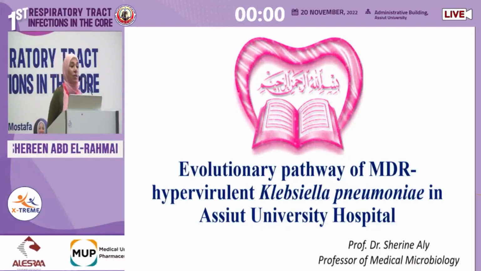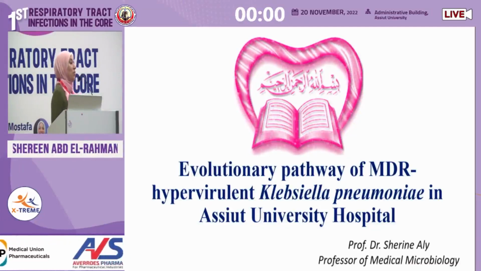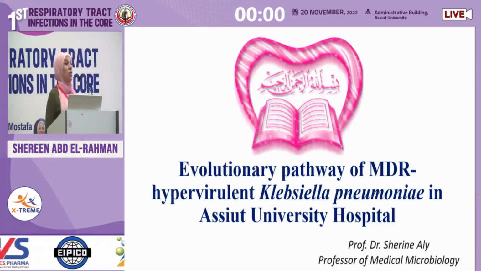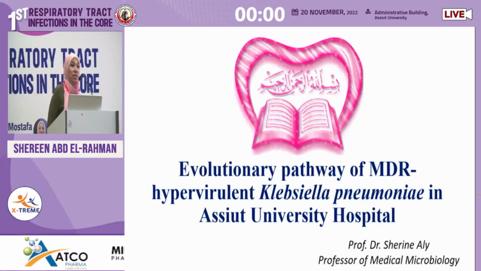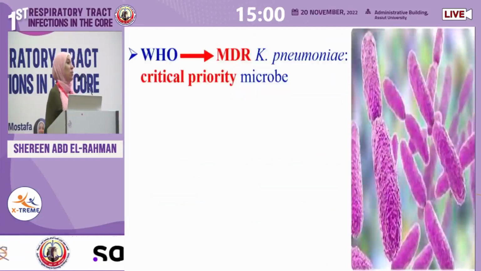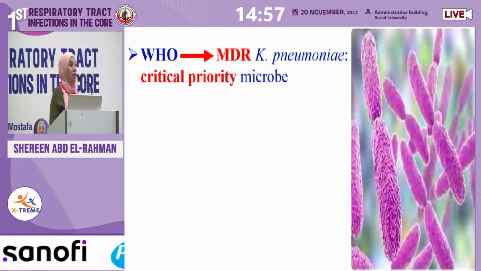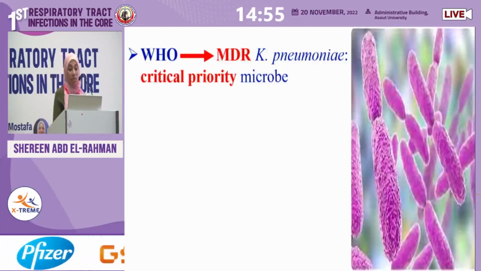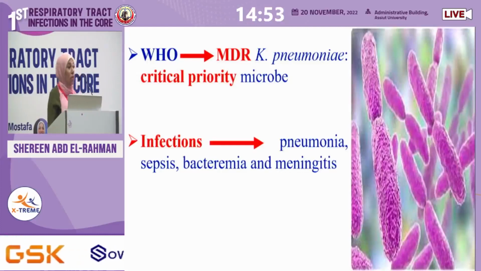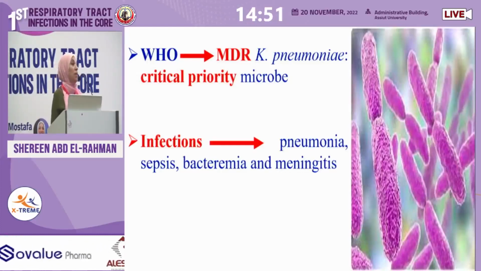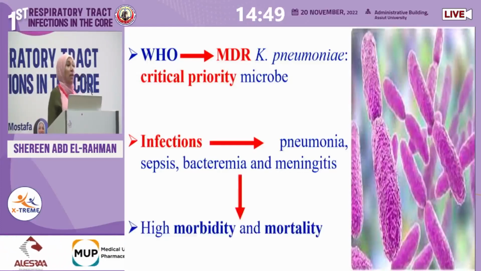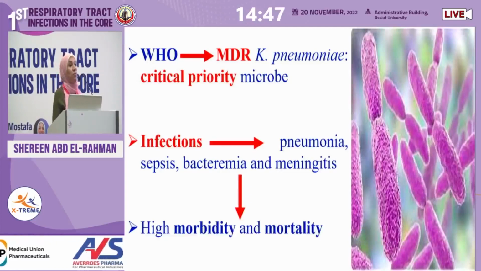Inshallah, today I will introduce you to a new strain of Klebsiella pneumoniae. This strain is called hypervirulent Klebsiella pneumoniae. As all of you know, WHO declared Klebsiella pneumoniae a clinical priority microorganism. It's not only causing pneumonia, but other infections too, like meningitis and bacteremia, and it's always associated with high morbidity and